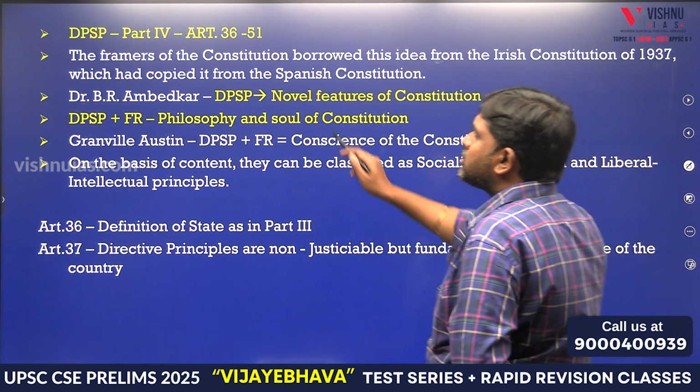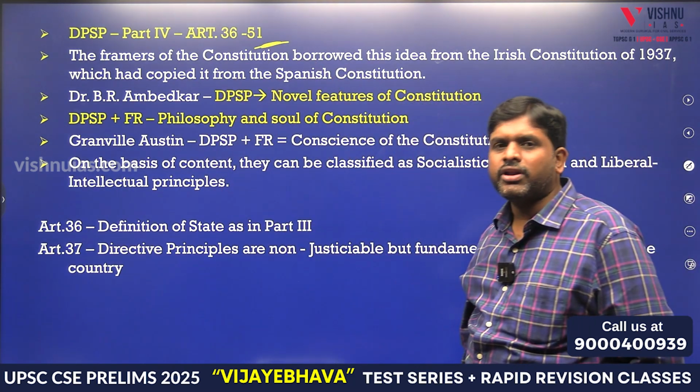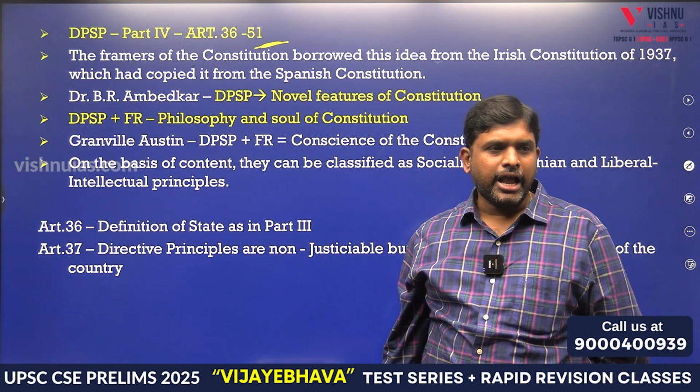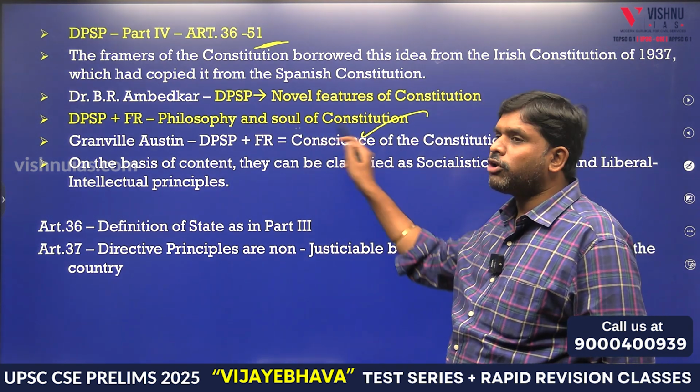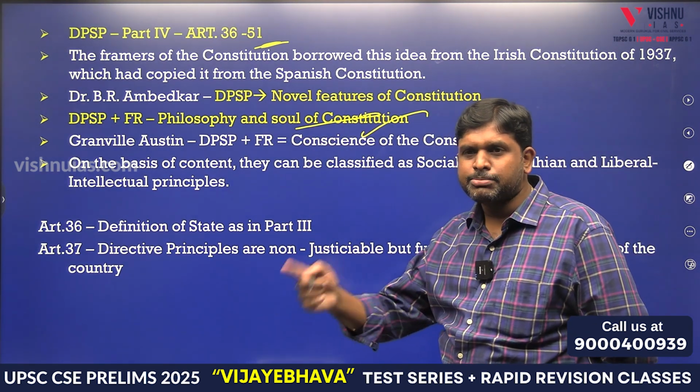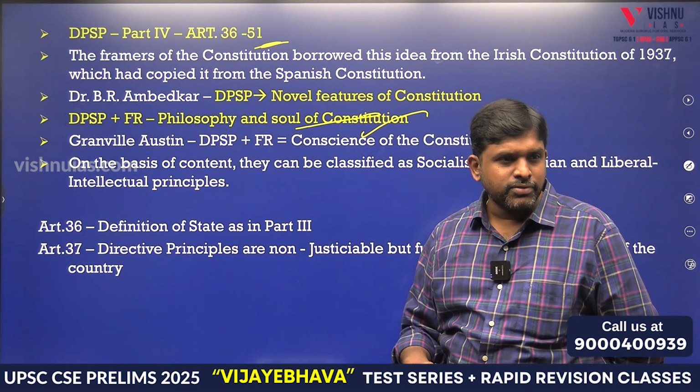Directive Principles of State Policy. Part 4, Articles 36 to 51. Taken from where? The Irish Constitution. Philosophy. It is the philosophy and soul of the Constitution. DPSP plus fundamental rights is called the philosophy of the Constitution.